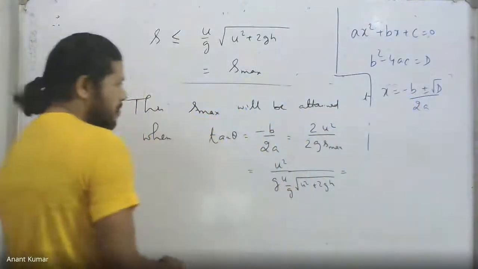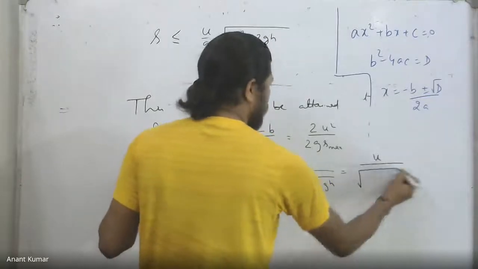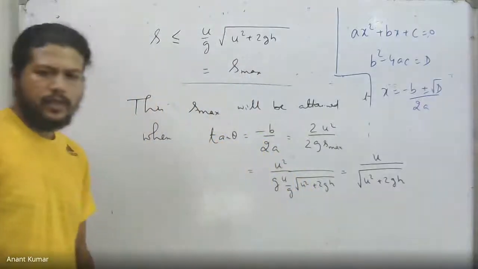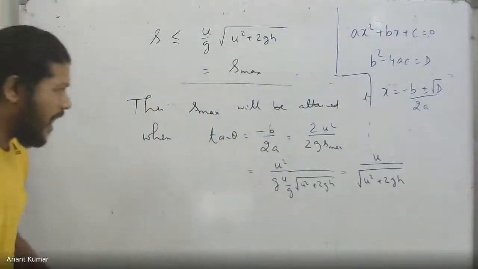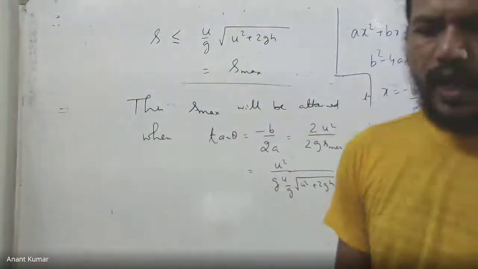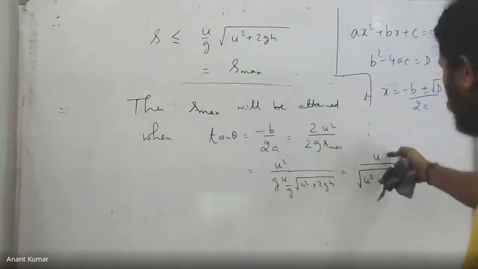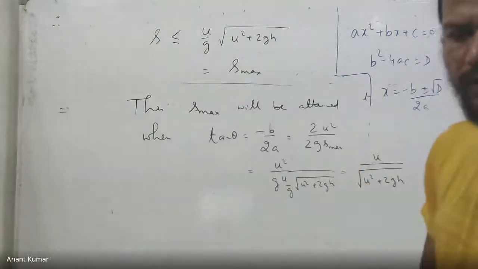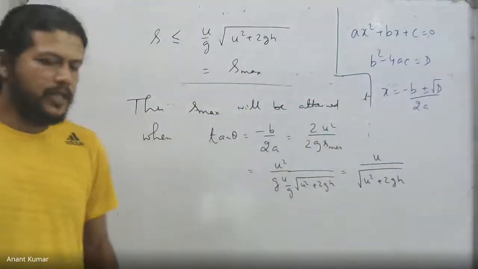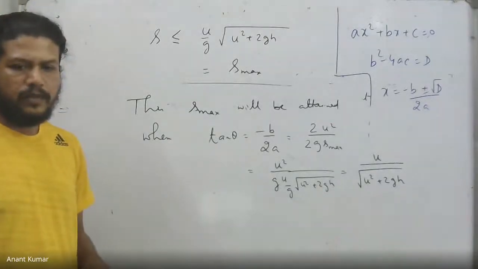As a result of which, we end up getting tan theta as u upon root over of u square plus 2gh. You can see in this case that had the height been 0, by the way, if the projectile was launched from the ground, in which case the height will be 0, this part will be 0, and we end up getting tan theta as u by u, which is 1, which implies 45 degrees. So you get the answer which we know if h is 0, but this can also give us the answer for any height, in fact, and can also give the answer for a depth as well.